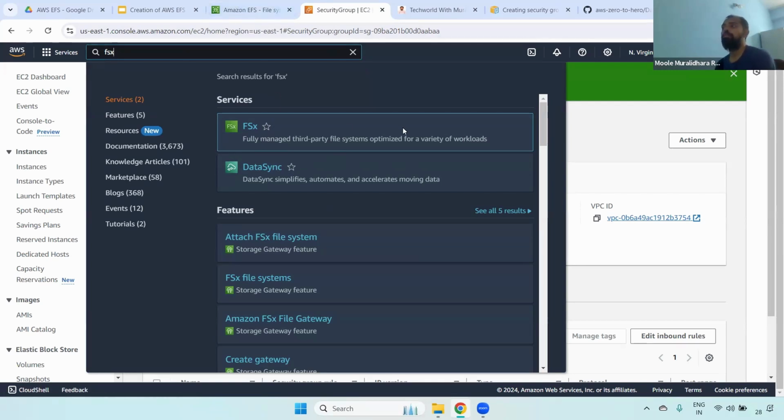Remember, this is one of the most important questions at entry level. They want to verify whether you are really aware of this or not. They will ask, hey Murli, I have an EFS. Is it possible to mount it to a Windows machine? No. For Windows, we will use FSx. For Linux, we will use EFS. Okay, clear, right?